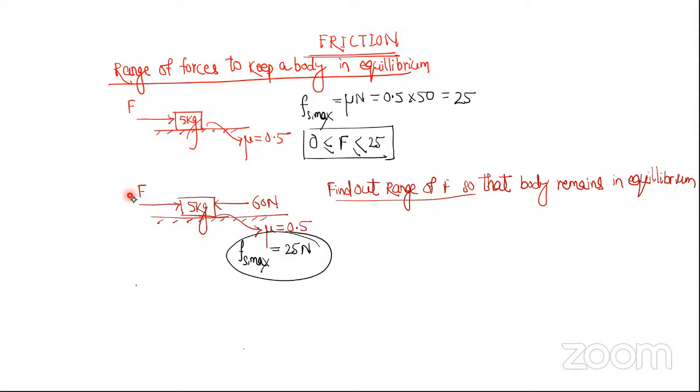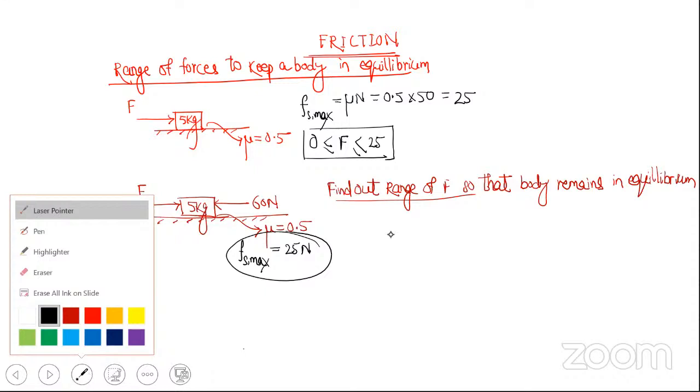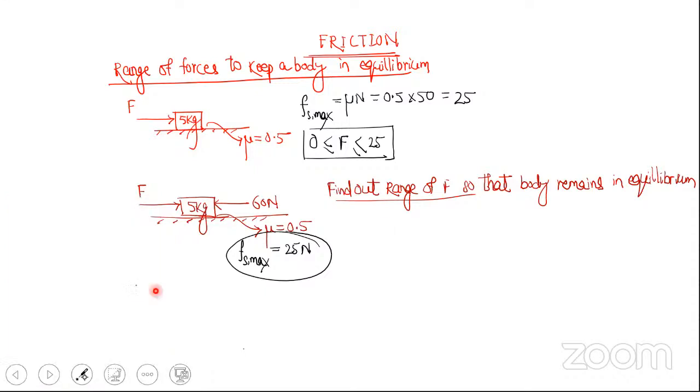Now friction will act, because that net force of 1 Newton is trying to slide the body towards left. So how much friction will act? Think of it like this, and I'm making a table here. This is the applied force, this is the 60 Newton force. What is the net force, and how much friction will act? If you think from this point of view, things become easy.